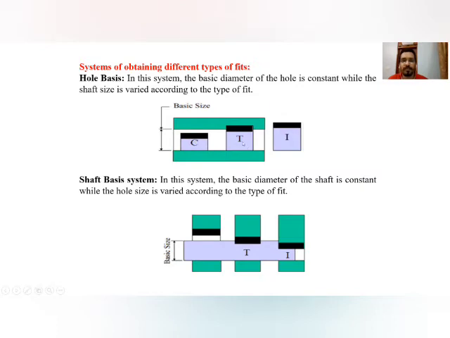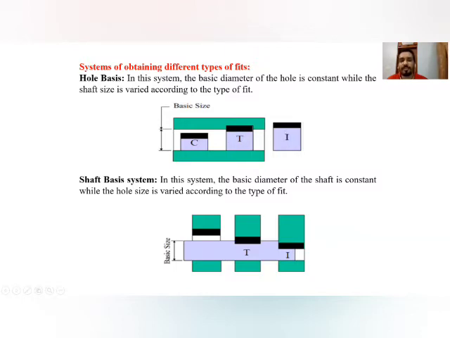In the same way, this whole diameter is constant, shaft is varied. So this is the example of transition fit. Here it can be a clearance fit if we design the shaft at the lower limit, and when the shaft is designed at the upper limit, it becomes the interference fit. So it falls under the category of transition fit.